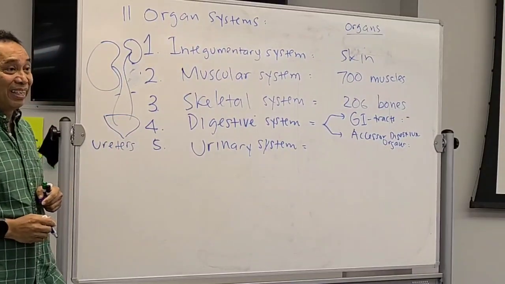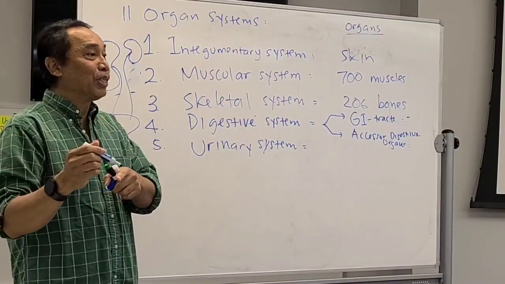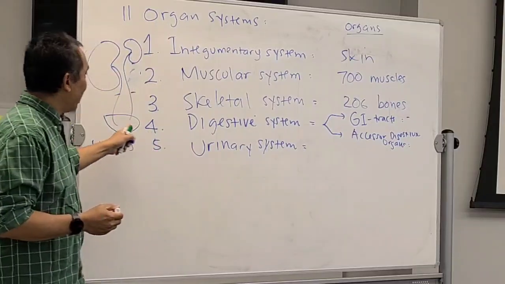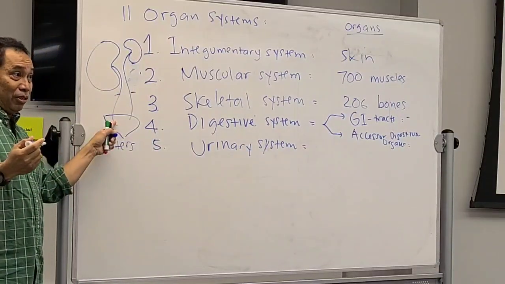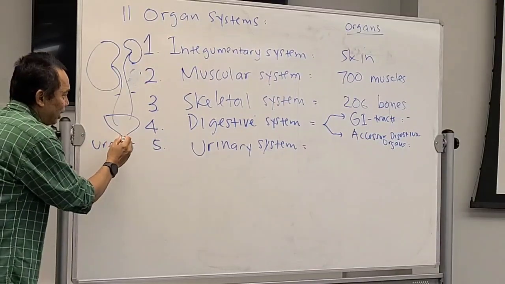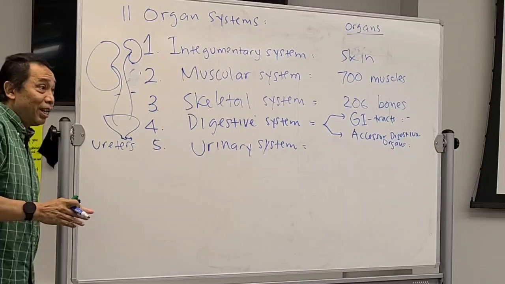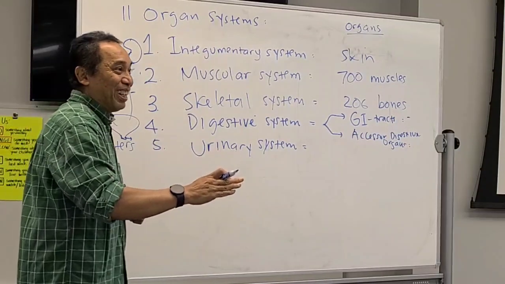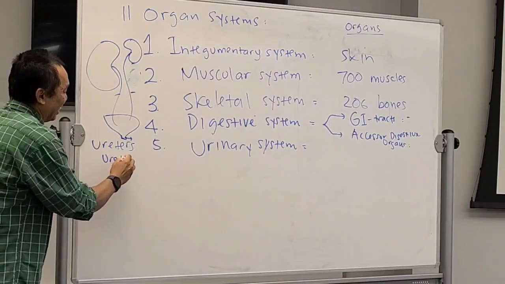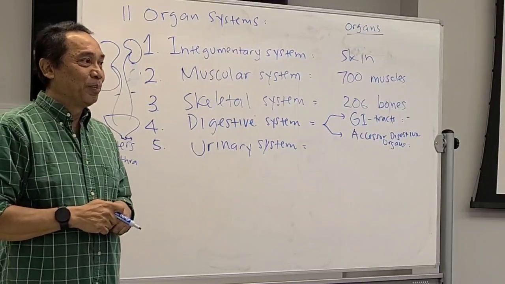From these ureters, then go to the storage. Storage of pee, the urinary bladder. So say urinary bladder because you also have another bladder. It's called the gallbladder, right? So urinary bladder. Bladder means storage. Storage of urine. And then from the urinary bladder, there is a short channel, shorter for female, but longer for male. You got it? Urethra. It's only one, right? Therefore, it's urethra. Okay? Get it?